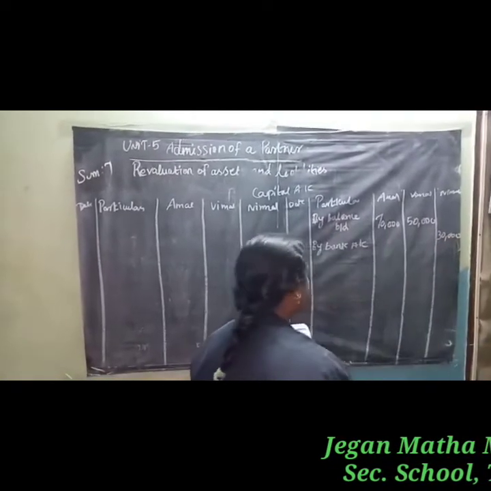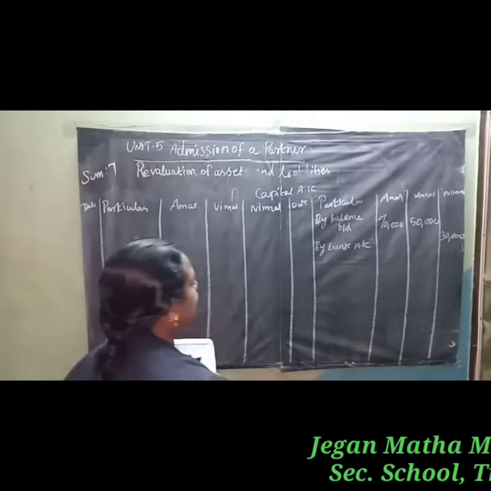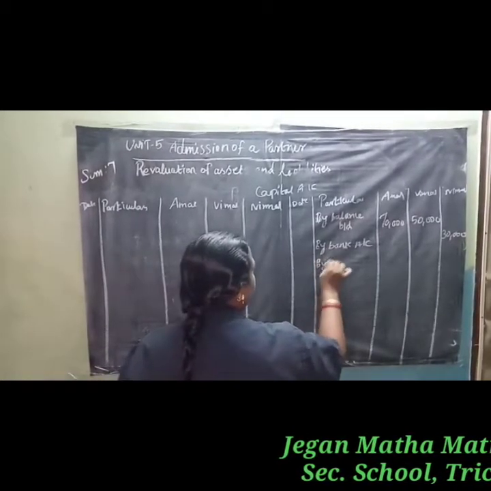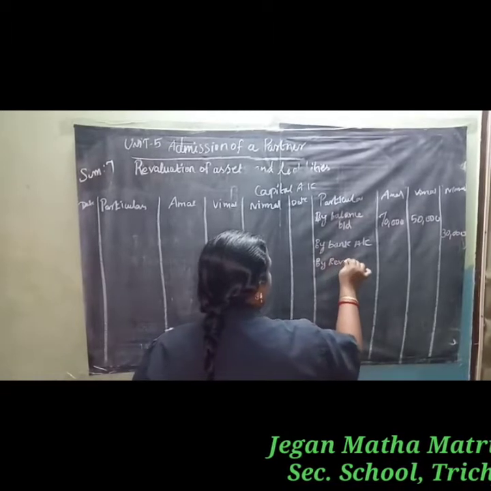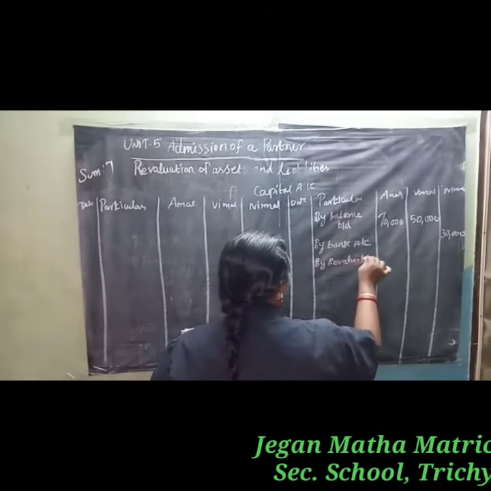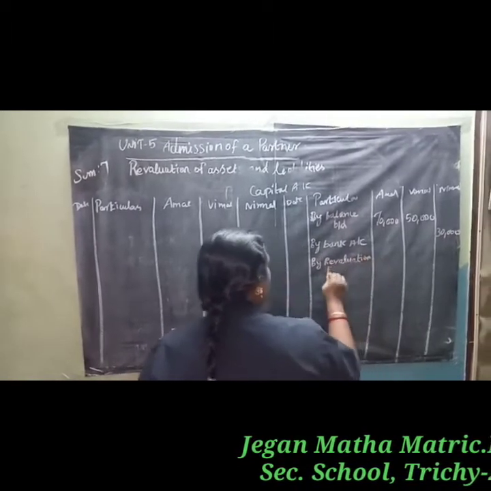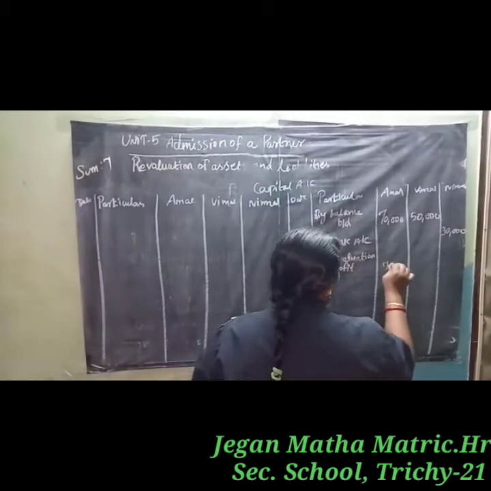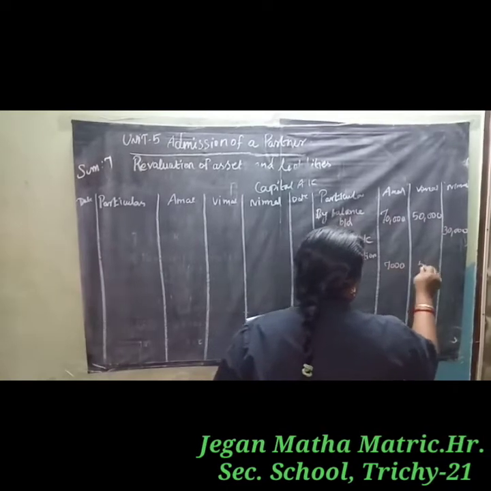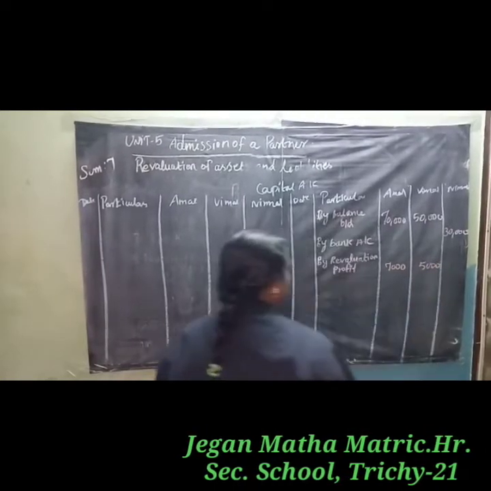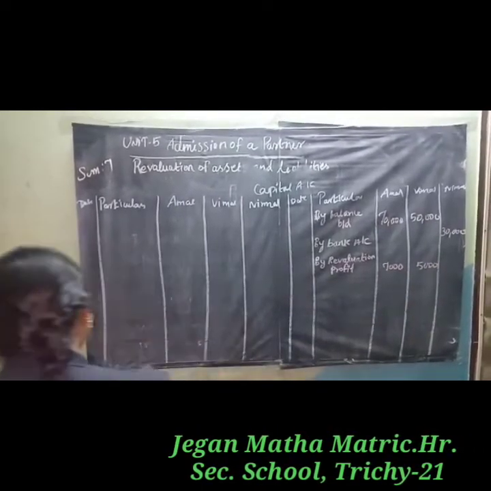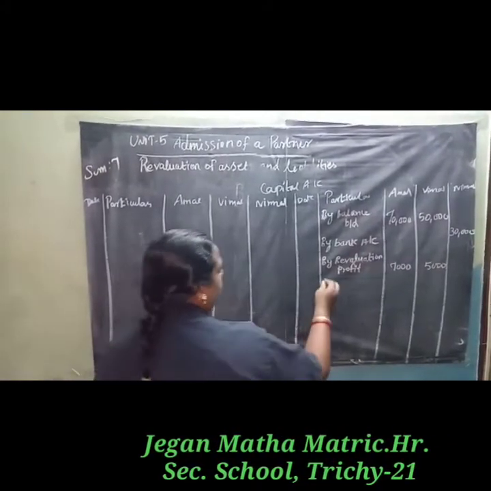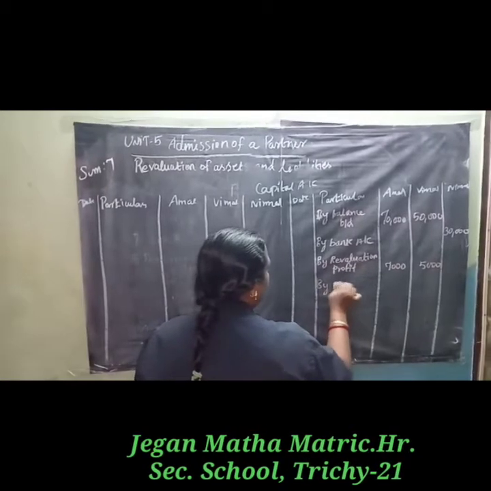Next, the revaluation profit: for Amal 7,000, for Vimal 5,000. Next, by profit and loss account.